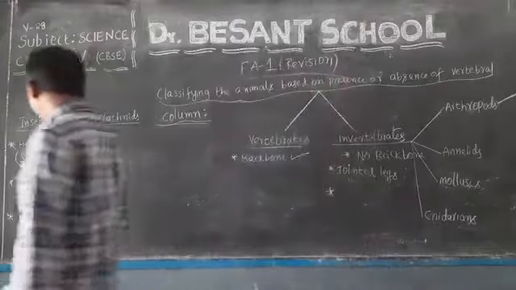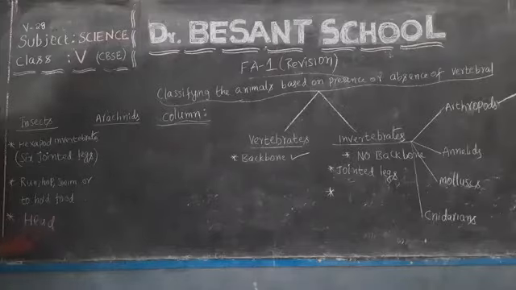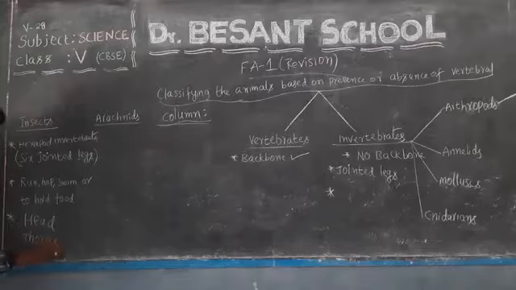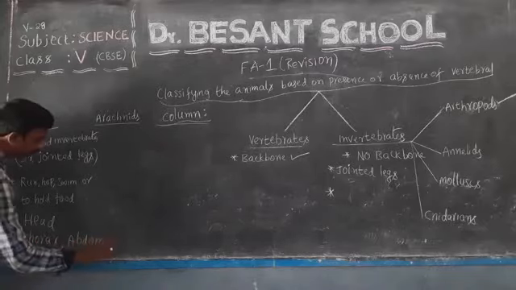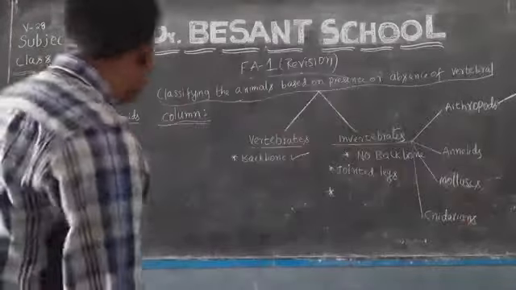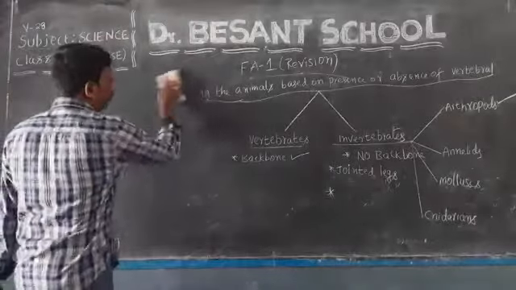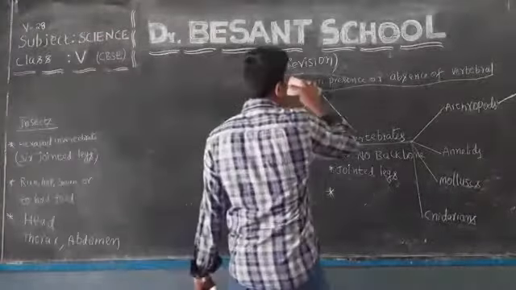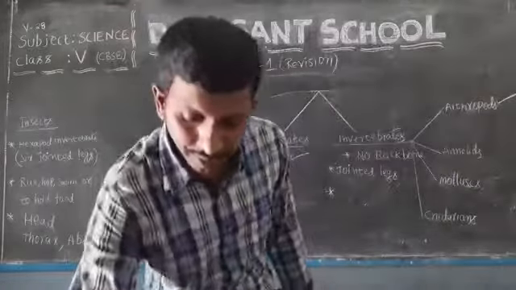How many parts? 3 parts. Yes, tell them what they are. Head, followed by thorax, followed by abdomen. Head, thorax, and abdomen. The body of an insect is made up of how many parts? 3 parts. That is head, thorax, and abdomen.